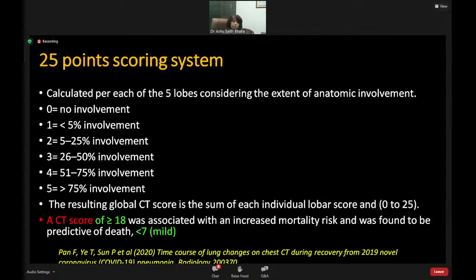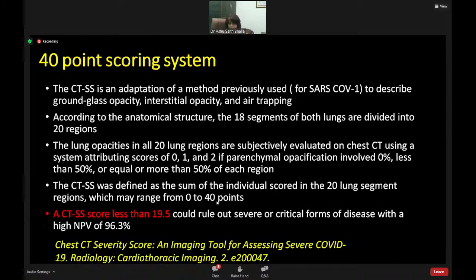CT severity scoring is the other thing. There were 2-3 main scoring systems which were adopted, with the maximum scores being either 25 or 50. It is dependent on the percentage of the lung involved. So if you had a score of more than 18 by 25, it reflected severe disease and the patient had higher risk for mortality, and less than 7 was taken as mild. And similarly, there was a 40-point scoring system which we followed, and 19.5 was taken as the cutoff.